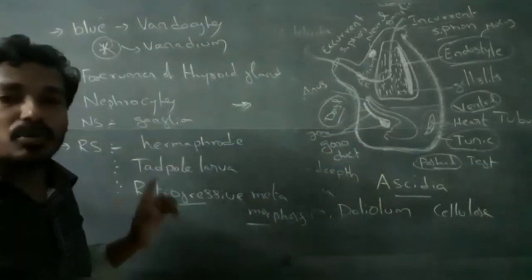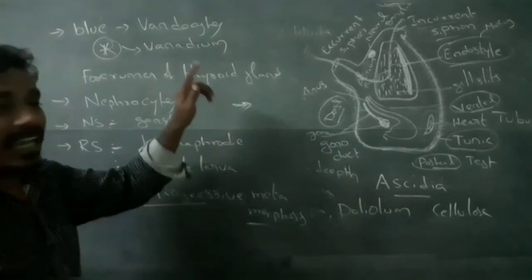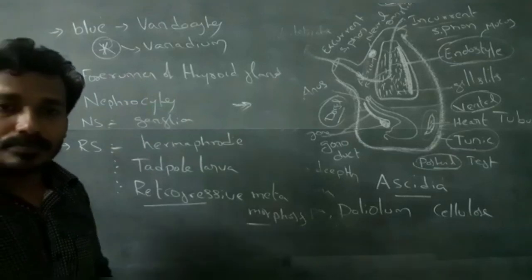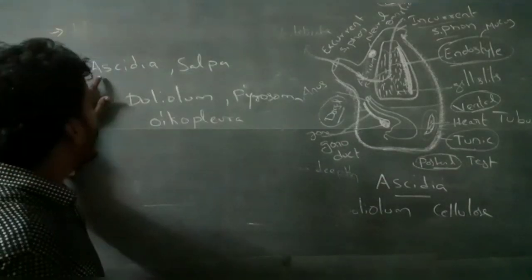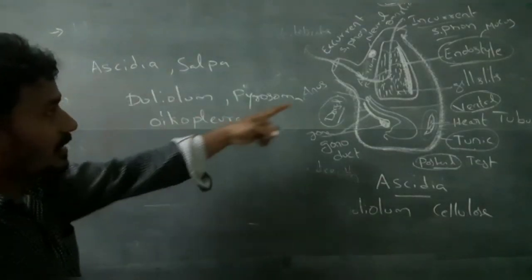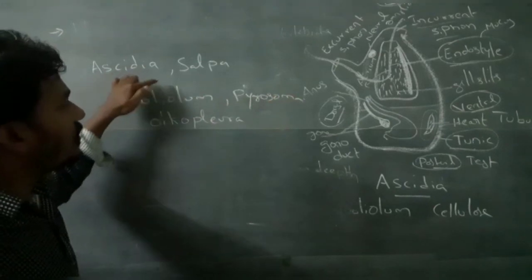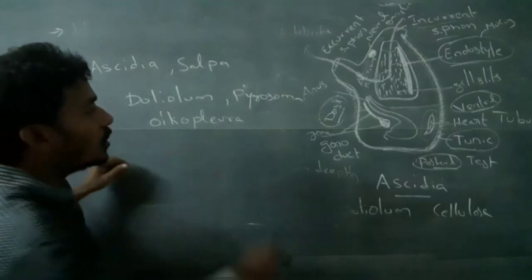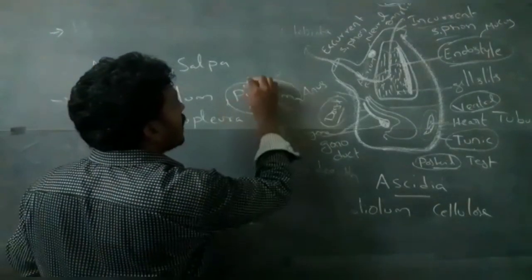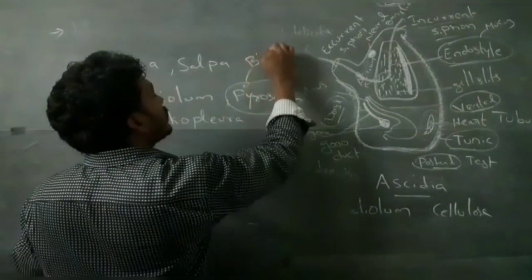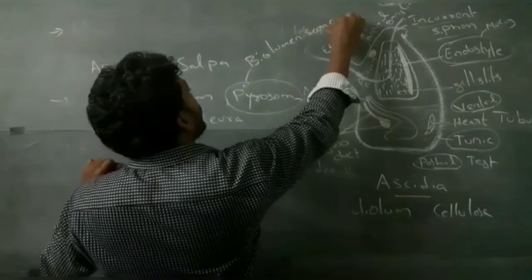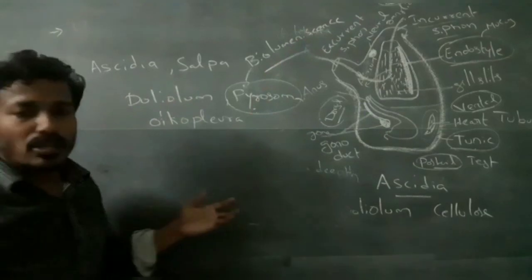The larva is a tadpole larva. These are the characters of Urochordata. Examples of urochordates are Ascidia, Salpa, Doliolum, Pyrosoma, and Oikopleura. Pyrosoma shows bioluminescence.